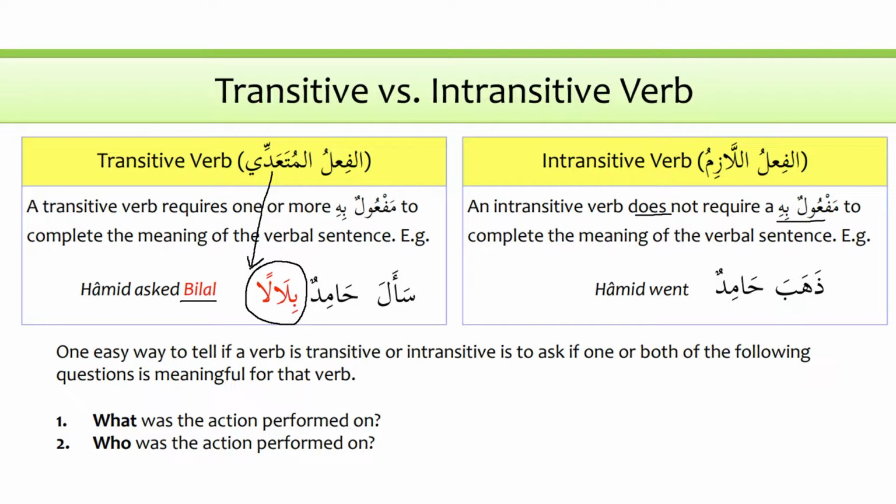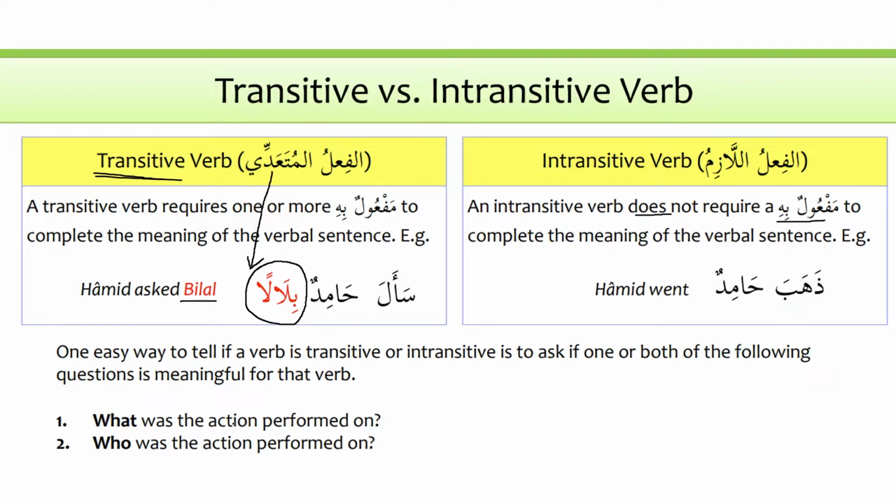And if you remember that we discussed, it's like we say, the transit flight. The transit flight means that you have to stop at one destination and then from that destination you will go to the other destination. But when we say intransitive, that means it's like a direct flight and we don't have to stop. There are two questions.